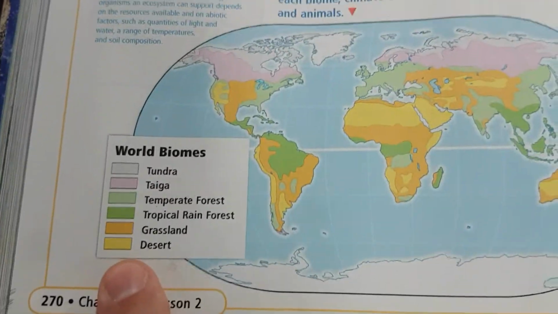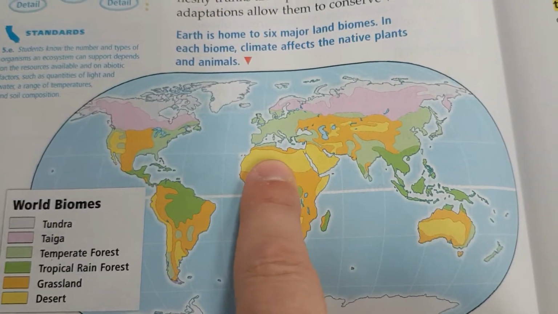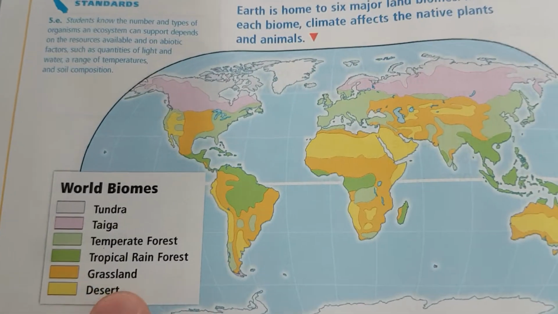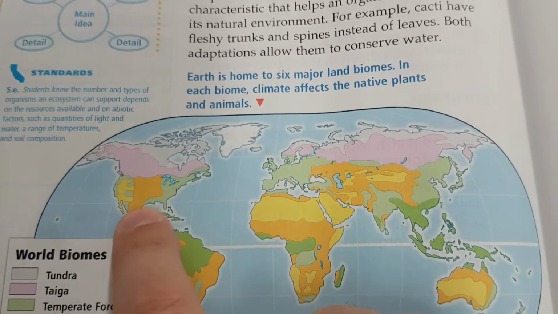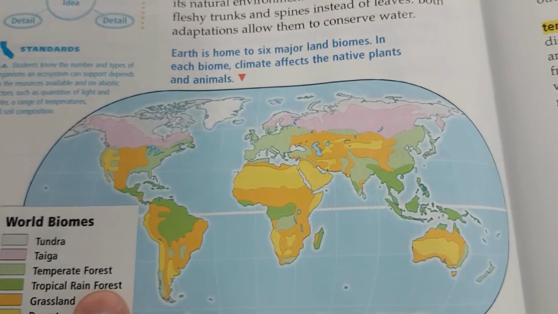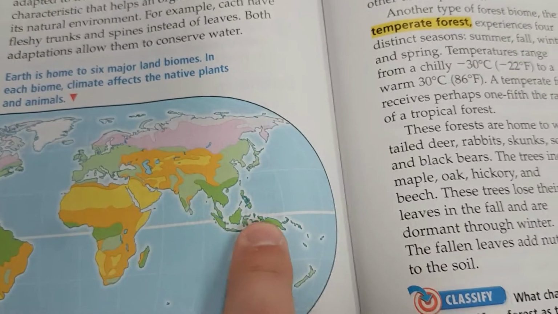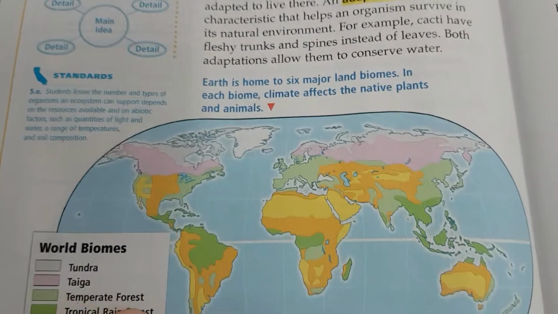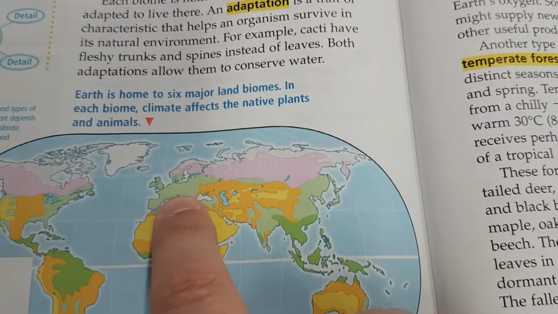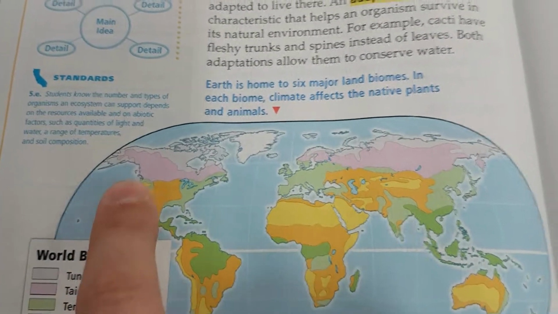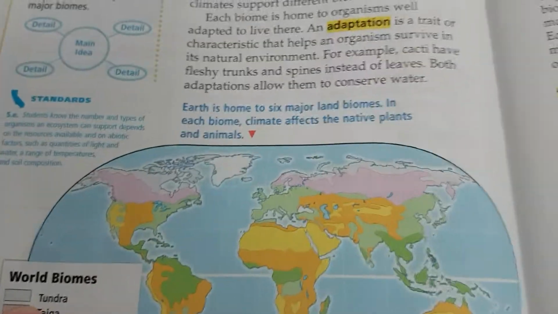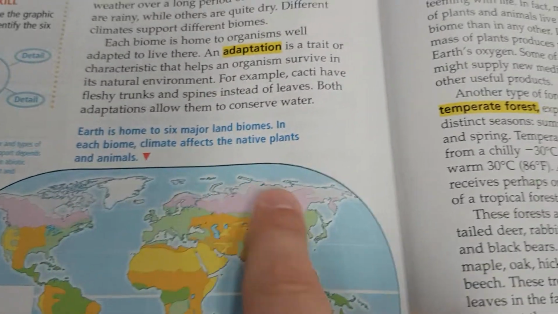Okay. Deserts. We talked about those, all in yellow. There's the Sahara Desert, which is very famous, or the deserts of the American Southwest. Grasslands. We have grasslands in the Midwest and grasslands in the Africa savanna. Tropical rainforest, like in Brazil or in the Pacific. Temperate forest. The rest of America is kind of like that. Or Europe. Most of Europe's that way. Taiga, very cold, snowy forest. Canada, the northern parts of Russia. And tundra, all the way up near the poles.